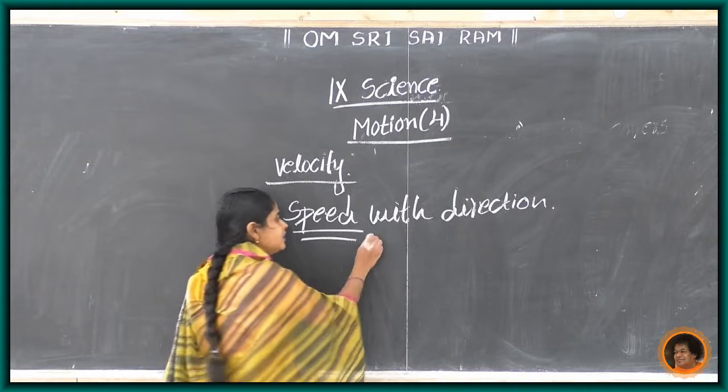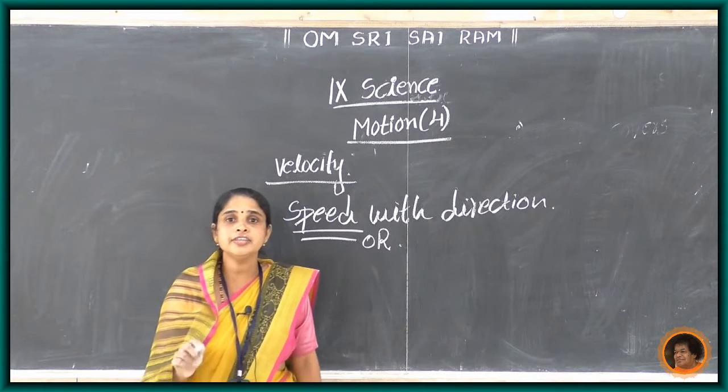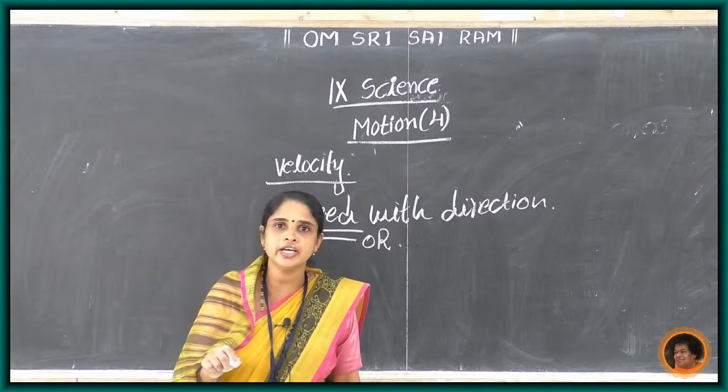Another definition for velocity: it is the displacement of an object in unit time.